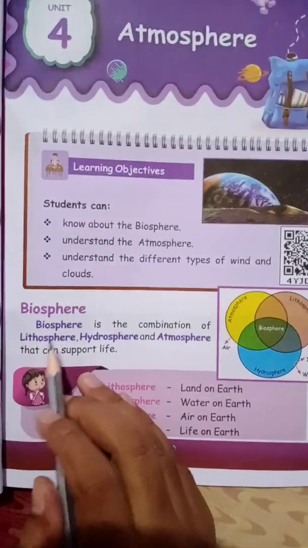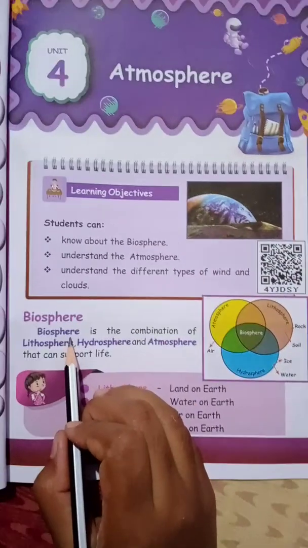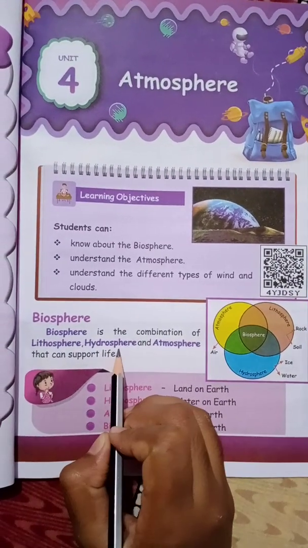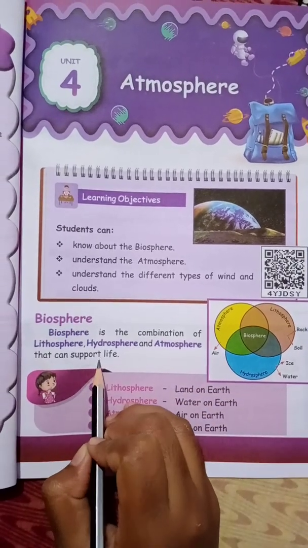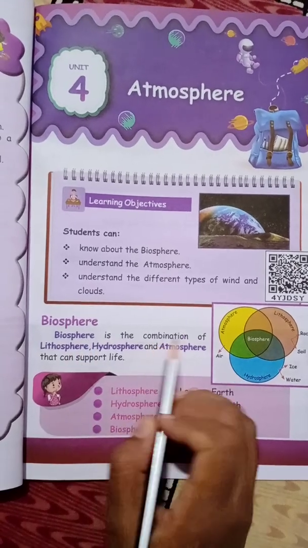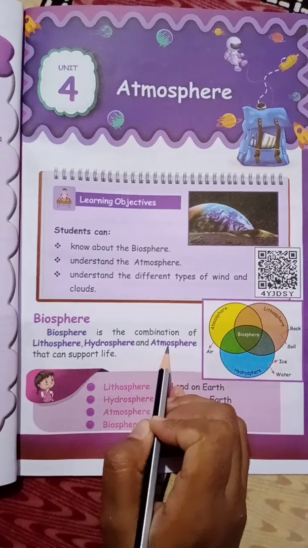So, first one, biosphere. What is biosphere, children? Biosphere is the combination of lithosphere, hydrosphere, and atmosphere that can support life. It is the combination of lithosphere, hydrosphere, and atmosphere.